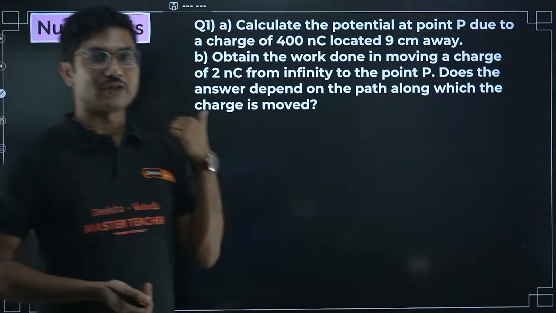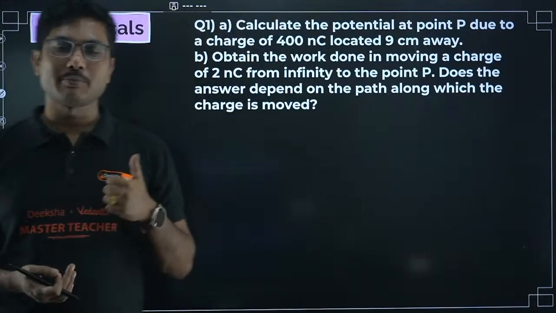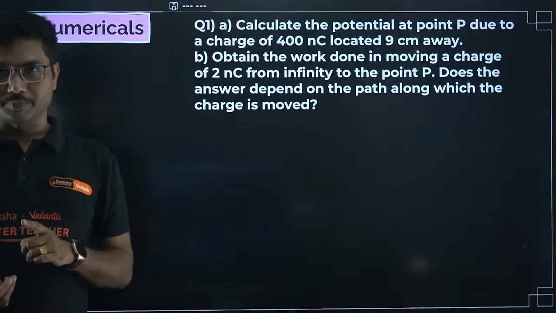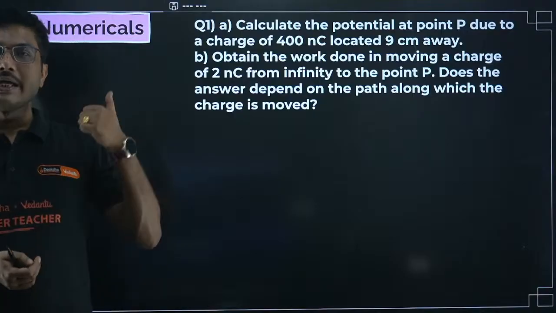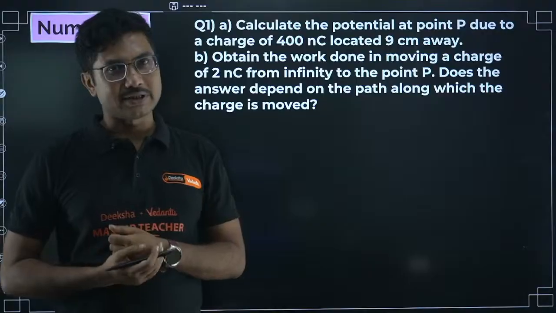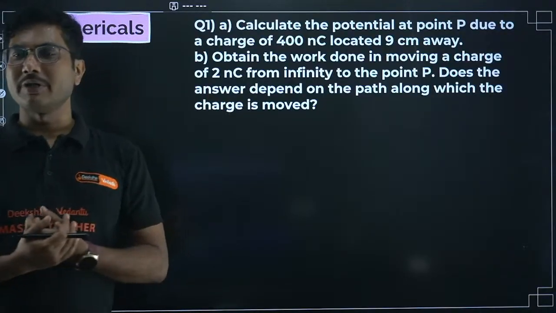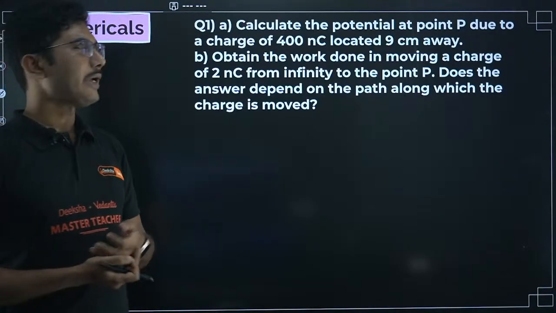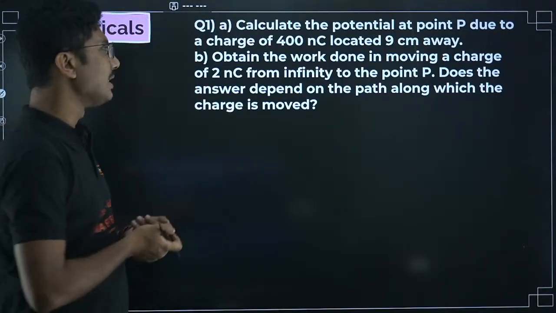This chapter and the first chapter, electric charge and field chapter, and electrostatic potential and capacitance chapter. From one of these two chapters there will be a numerical question, and from the other chapter there will be a derivation. So if the derivation is coming from the electric field chapter, then the numerical question will be from the electrostatic potential and capacitance chapter. And if the opposite is happening, like if you are getting a derivation from electrostatic potential and capacitance, then numerical questions will be from the electric field chapter. That is the common trend. That is how the question paper is being prepared each and every year.